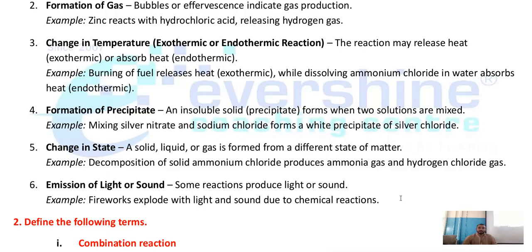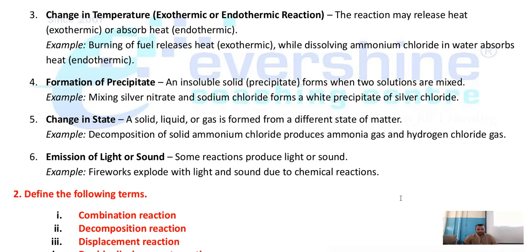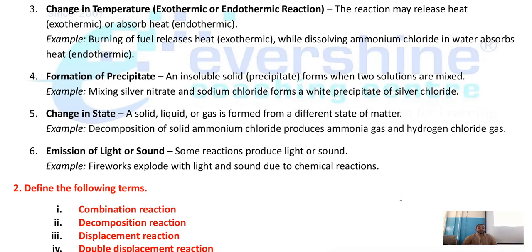Insoluble solid is precipitate. If this precipitate is formed in any reaction, that is called a precipitation reaction. When two or more substances combine together and an insoluble solid is formed, this reaction is said to be a precipitation reaction. So here double displacement reaction is also known as precipitation reaction. About that we will discuss in the next topics. No need to worry.